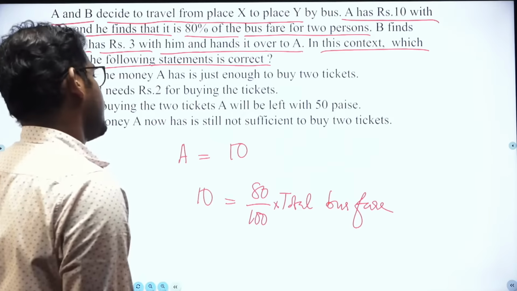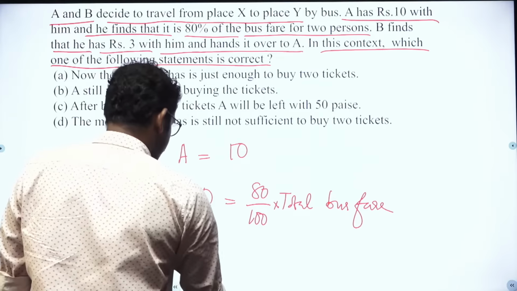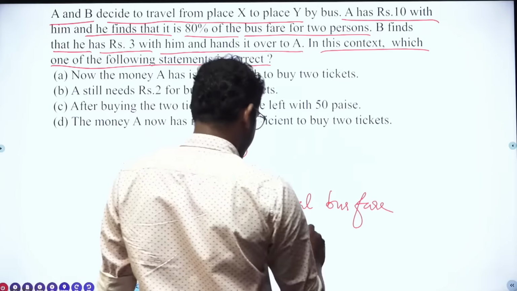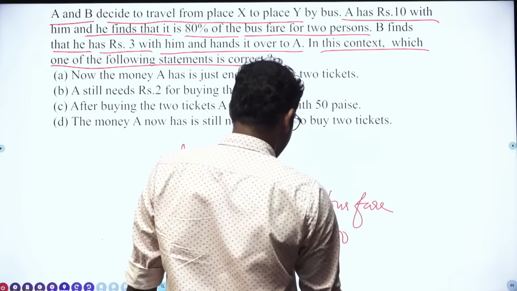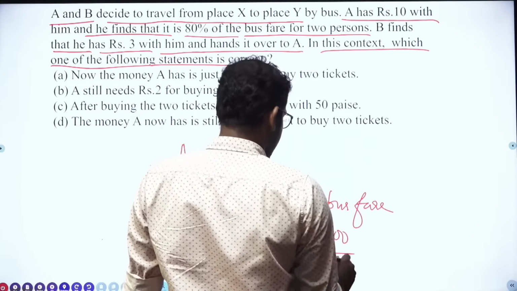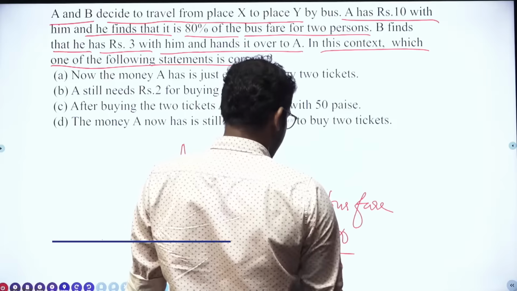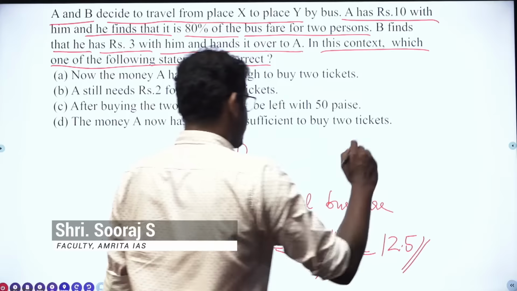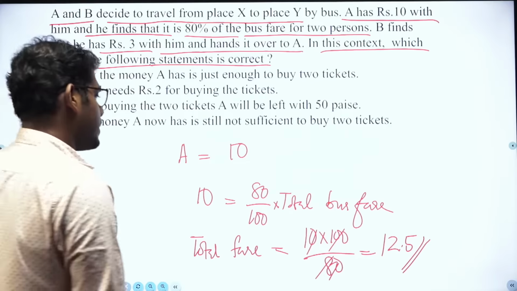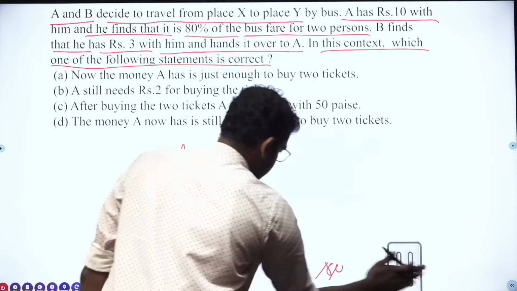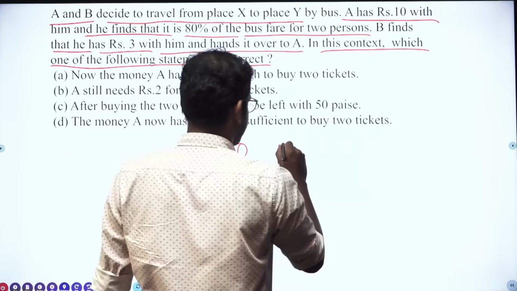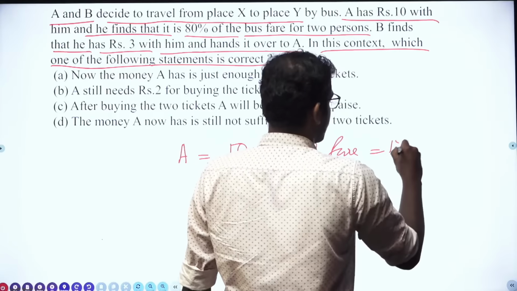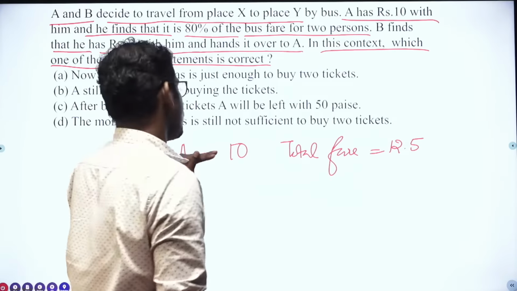Now we can find the total bus fare, that is equal to 10 into 100 divided by 80, which is 100 by 8, that is 12.5 rupees. The total bus fare is 12.5 rupees. Total fare required is 12.5 rupees. So what money does A actually have?